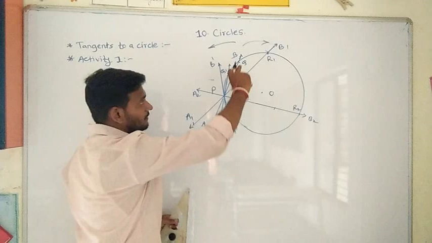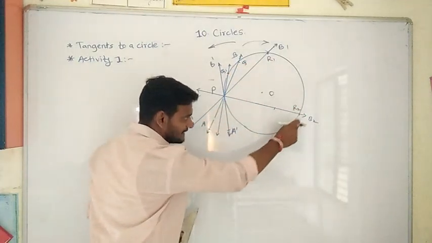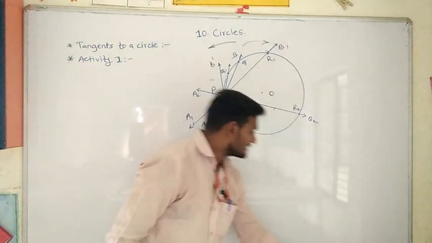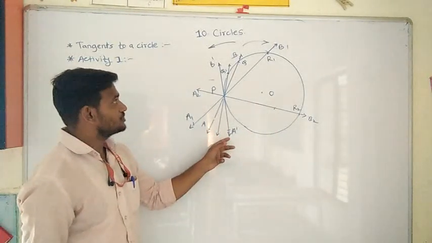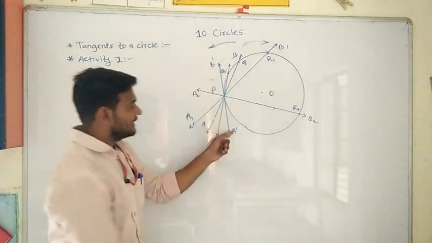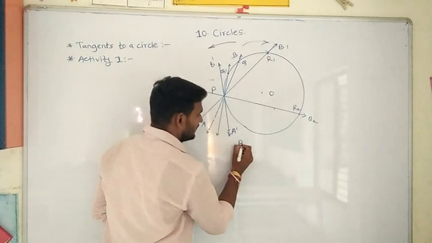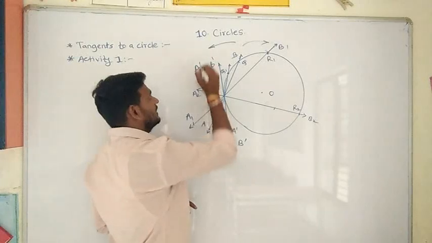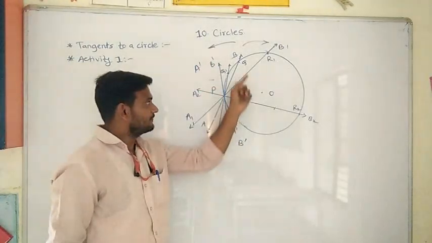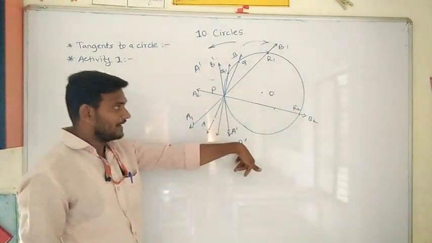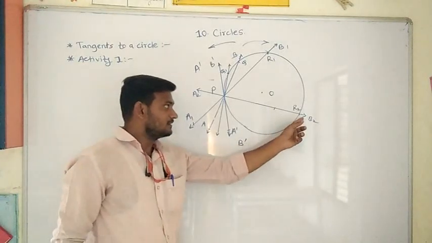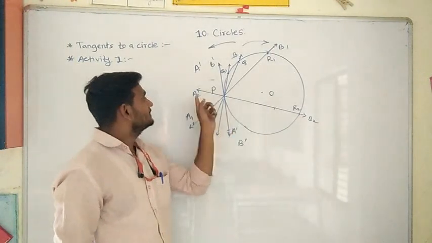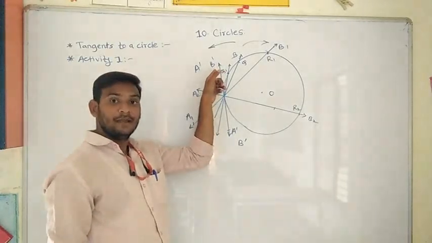Now again I will rotate this line AB towards the right hand side. After rotating a certain number of times, it will come to the same position A dash B dash, where B2 takes the position of A dash and A2 takes the position of B dash.